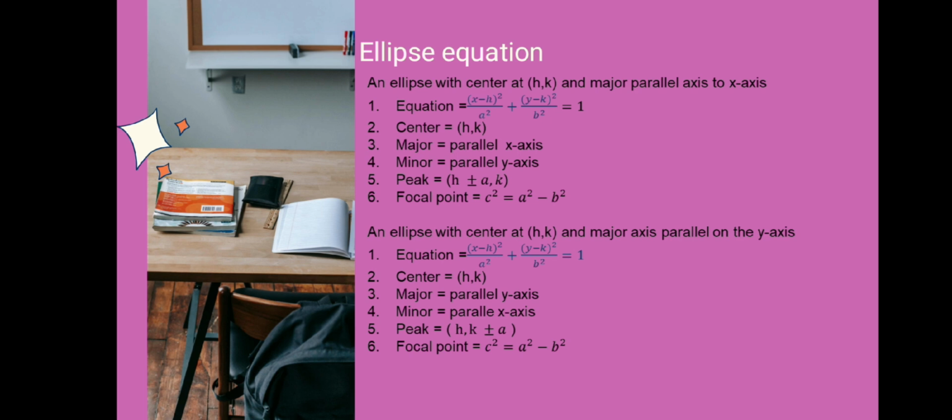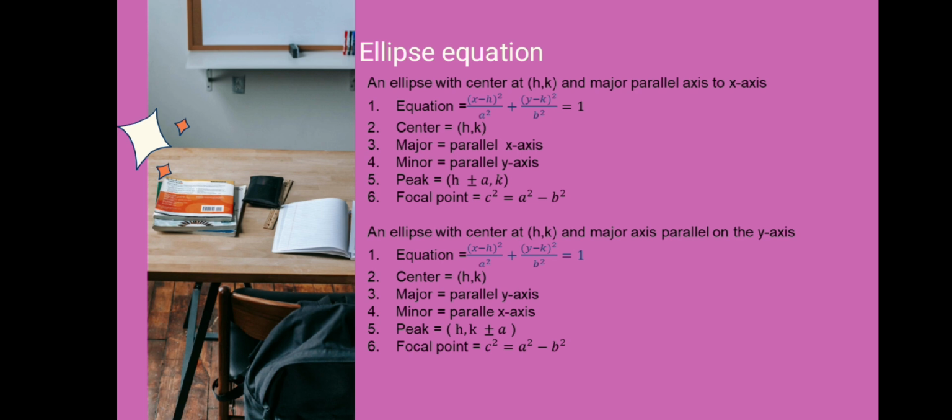Okay, the next is an ellipse with center at (h, k) and major axis parallel to the y-axis. The first is equation: (x − h)²/b² + (y − k)²/a² = 1. So the second is center is (h, k).